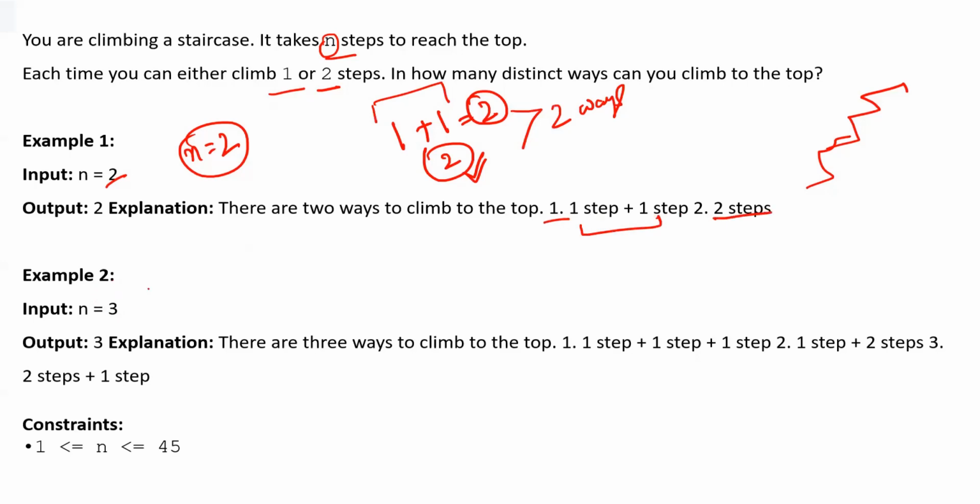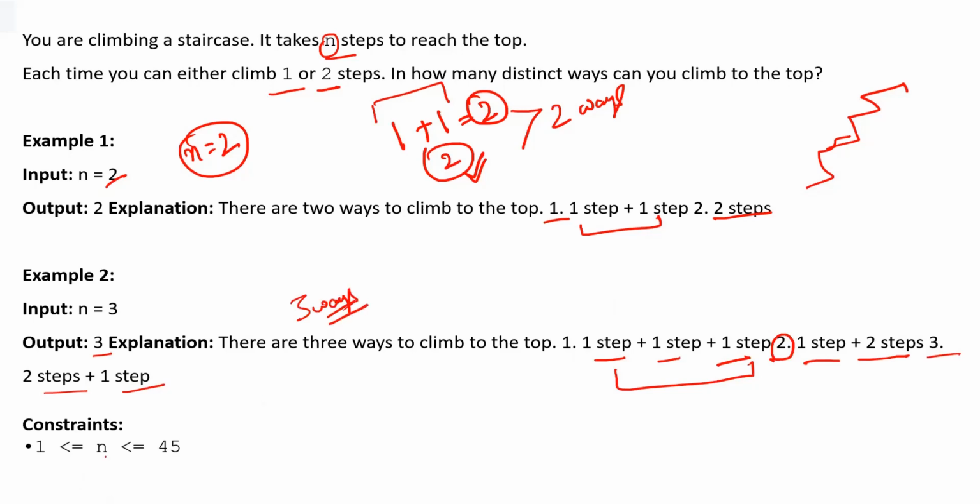Next, example 2, let's understand this as well. For n equal to 3, there are three steps. The first thing you can do is one step, then another one step, then another one step. After completing this, you will reach the top. Another way is one step, then two steps. The third way is first two steps, then one step. So overall, there are three ways to reach the top.